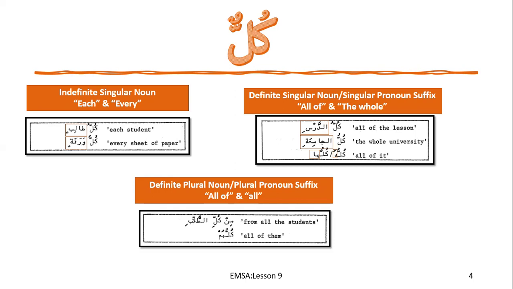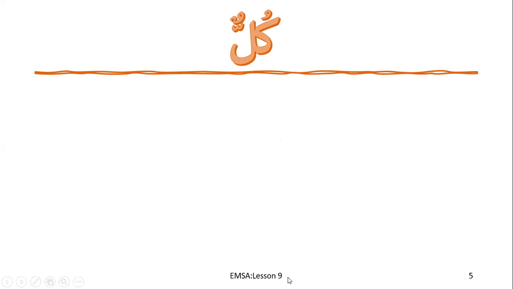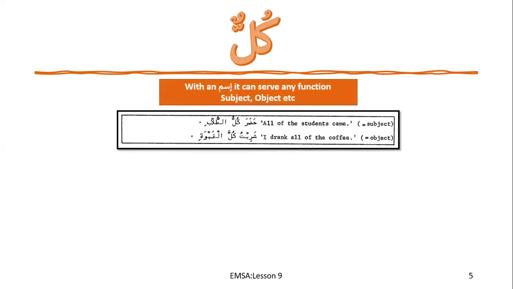Now, let's come to when it is followed by an ism. It can serve any function in the sentence. It can be a mubtada, it can be a subject, that means it can be a fa'il, or it can be an object, that means maf'ul. Over here, if you see hadara kullu tullabi, this dhamma tells us that it is the fa'il, the subject. All of the students came. So who came? All of the students came.